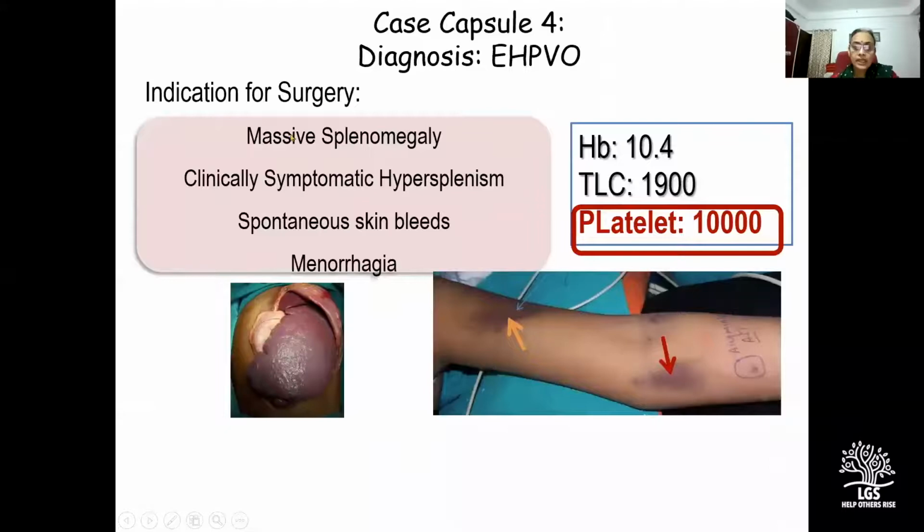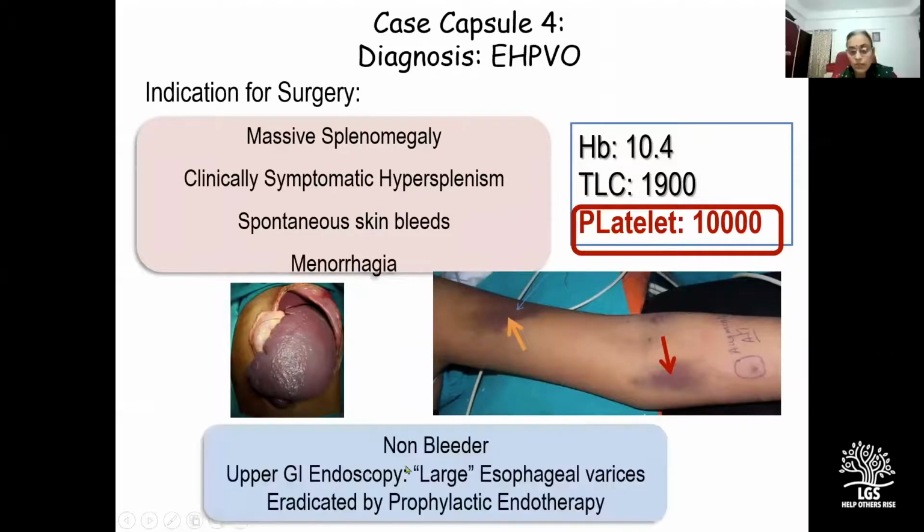Case 4, the indication for surgery was massive splenomegaly with clinically symptomatic hypersplenism in the form of spontaneous skin bleeds and menorrhagia. This adolescent had a precariously low platelet count. Her platelets were 10,000. And interestingly, she was a non-bleeder. An upper GI endoscopy was done just as a part of routine workup for EHPVO, which showed large esophageal varices, for which she was put on prophylactic endotherapy.